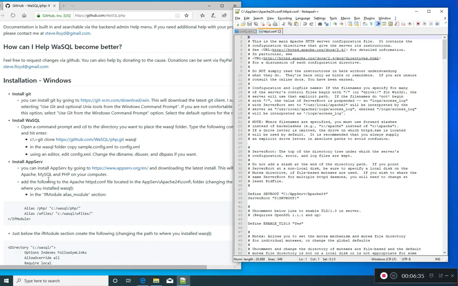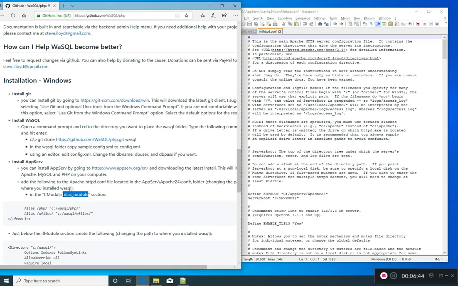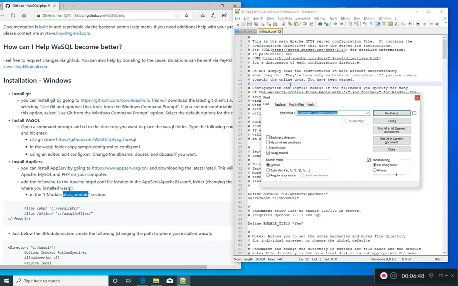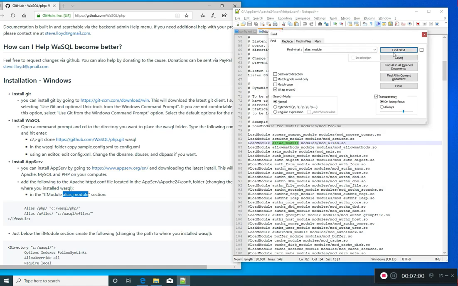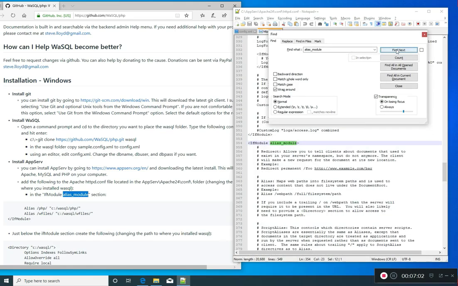Okay, so it says that we're going to find the alias module section, copy that, and come over here, and we're going to search for it. Okay, that's not it.